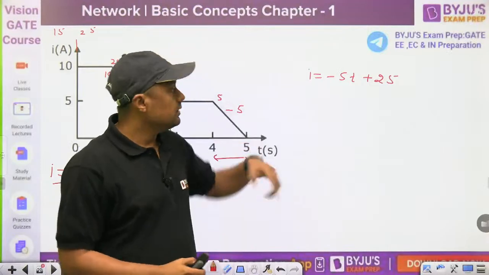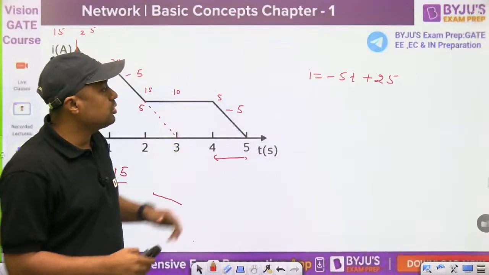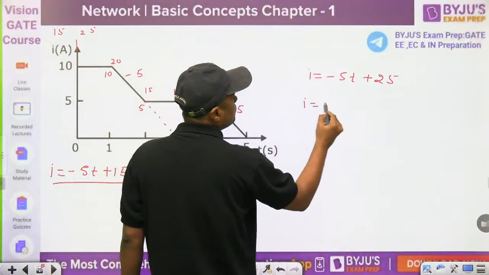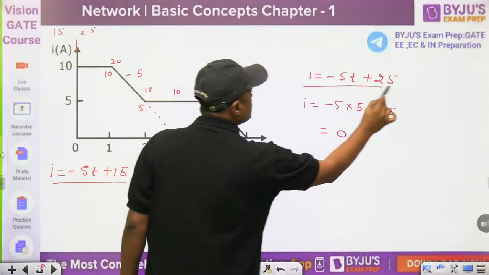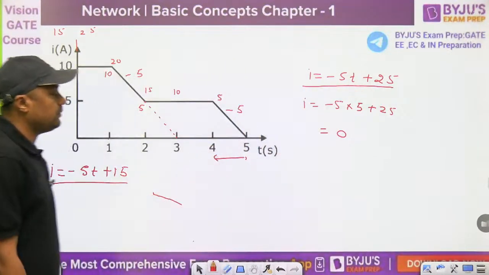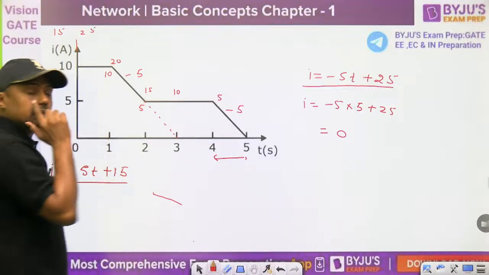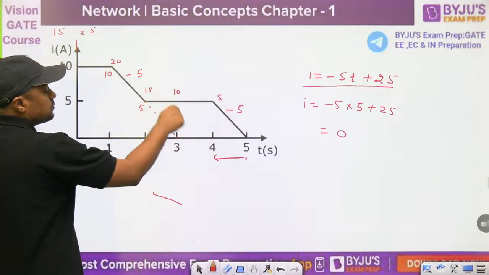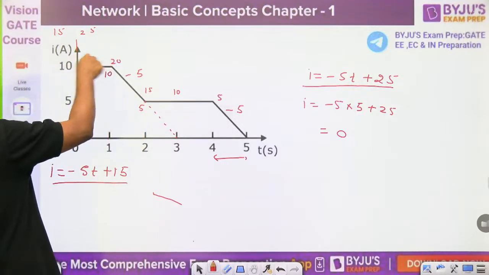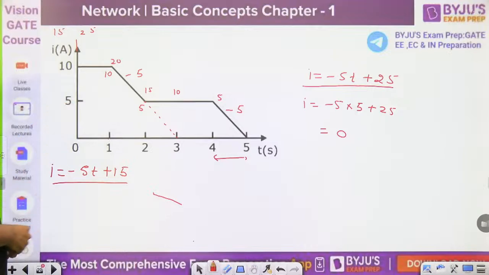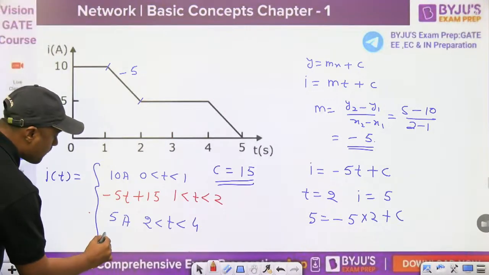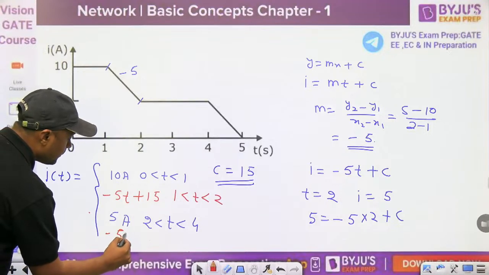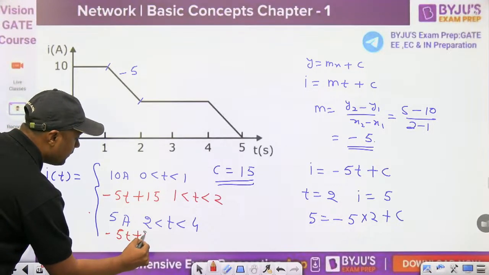And you can verify it. Exactly at t equal to 5, the value should be 0. Put t equal to 5 in minus 5t plus 25. What is the answer? 0. This means this is the equation of the current for the duration 4 to 5. In one step this is 5, then 10, then 15, then 20, and at 0 it will become 25. So finally you got all the equations for all the ranges. Then this is minus 5t plus 25.